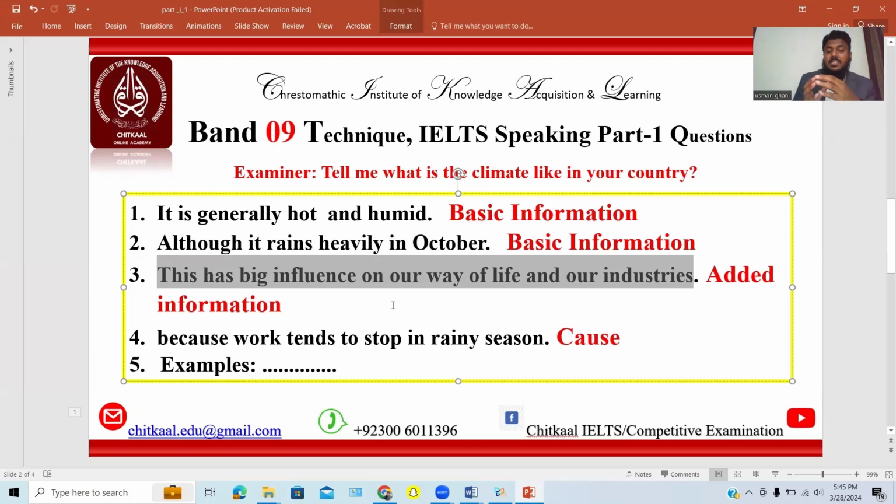It means that the candidate is not actually giving a bunch of information. Rather, he's trying to give a reason for that. He's trying to justify what he has said. He's actually adding the second extension to the very first idea. For example, the idea was it heavily rains in October. That is information. And what does it do? It has influence on our life and industries. This is not the information he's providing. Rather, he is expanding his basic information.